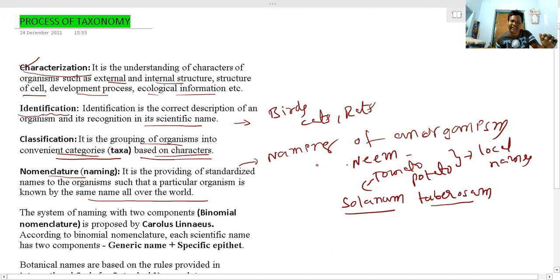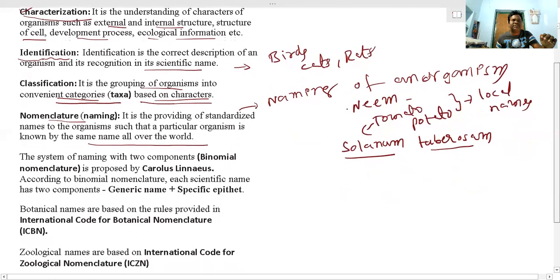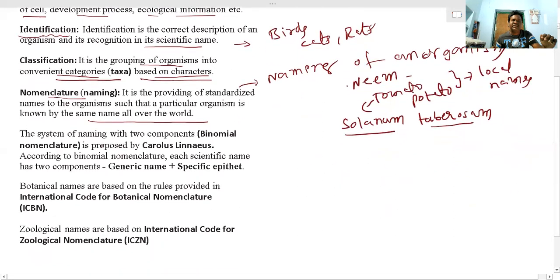That means the name should be in a scientific manner. That is called nomenclature, or naming of the organisms. This naming has two components for a single species, and this binomial nomenclature was proposed by Carolus Linnaeus. As we just discussed, a species has two names: one is the generic name, and the second one is the specific epithet.